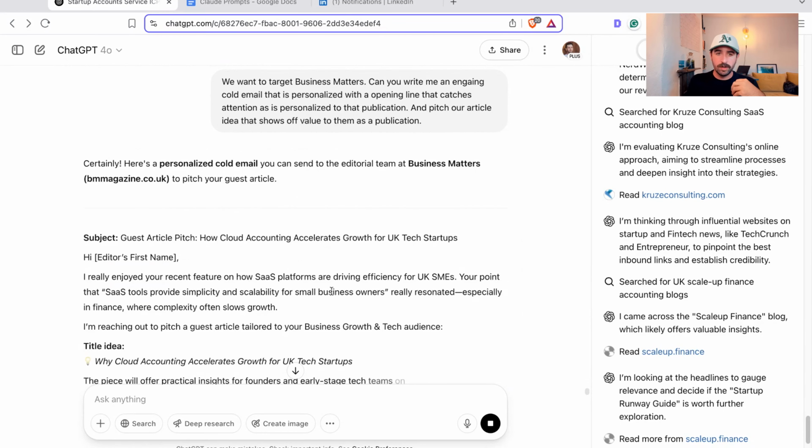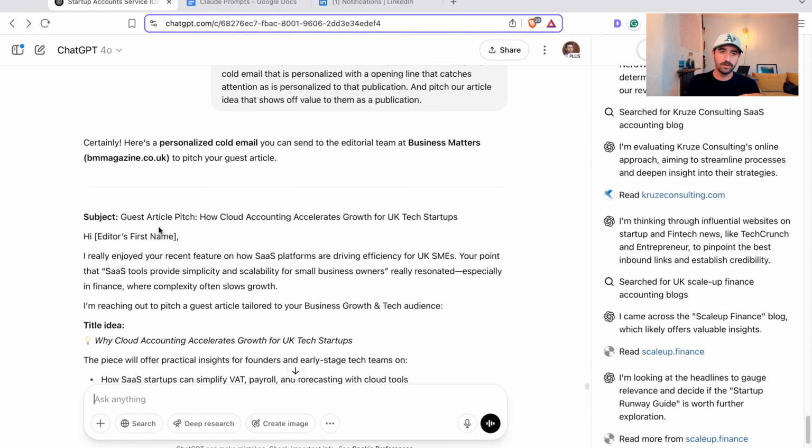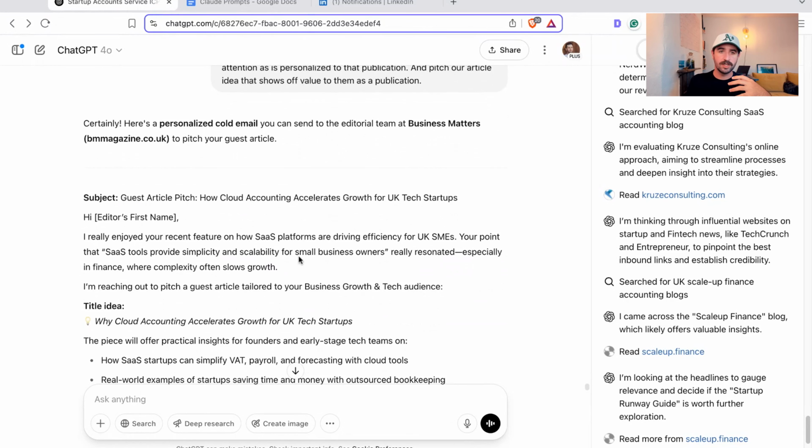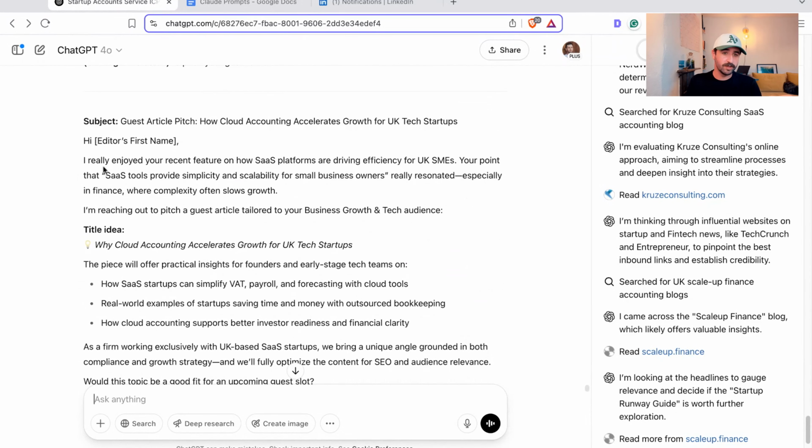These things might need a little bit of refining and adjustment from you, and a few tweaks with ChatGPT or AI models, or really writing. But you can see it's gone and actually written us an email to pitch to this publication. You could probably use ChatGPT to research the editor's name, or you could find that yourself in different ways, probably using their website.